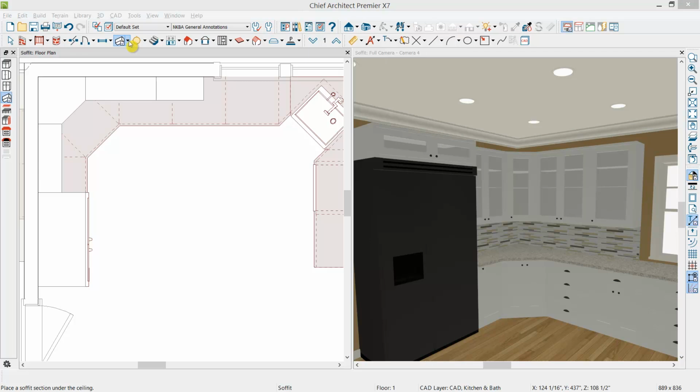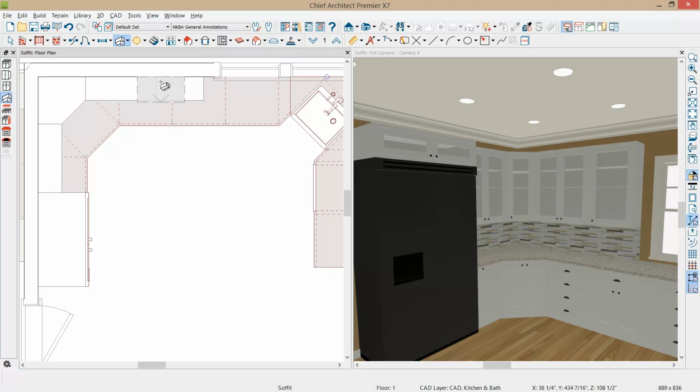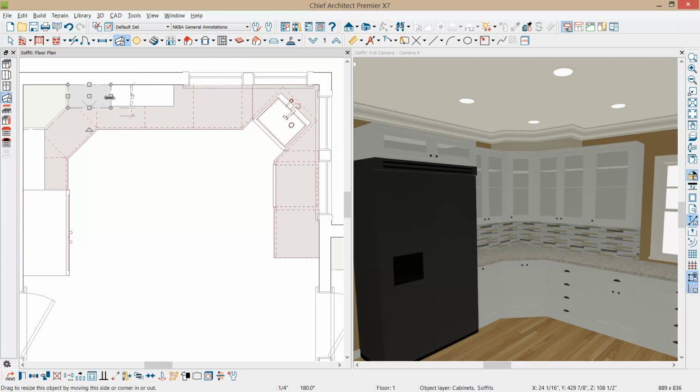With my floor plan view on the left hand side, I'm going to drop down the cabinet tool where you'll find a soffit. Once I select that soffit, you'll see a ghost outline of where it's going to place. Much like the cabinets, when I come into the corner, it will automatically place a corner soffit, and you can see that update in the 3D view. When I place the soffit off to the side, you can see that it places the soffit off to the side of the corner, and then you can simply grab that soffit, I'll zoom out just a little bit, and pull that across to the room.